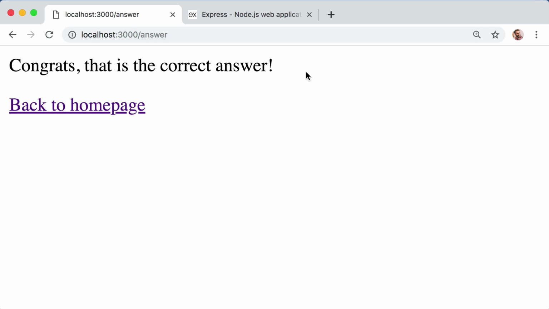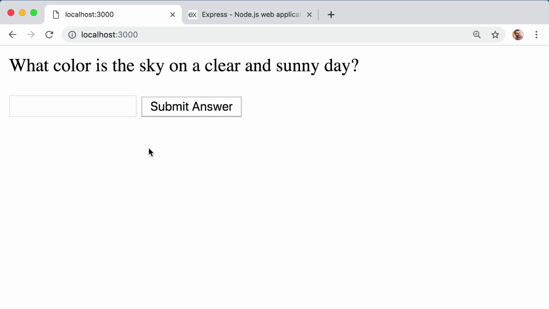Now, this may not seem very impressive or exciting, but trust me, being able to respond to user input like this marks a huge milestone in your journey towards becoming a full stack developer, right? If you think about how you log into your bank's website or your email or any online account, you have to fill out a username field, and then you have to fill out a password field, and then you submit. And then the server decides if what you typed in is correct or not. So we're starting simple here and just checking to see if the user types in blue or not, but we need to learn how to walk before we can run.